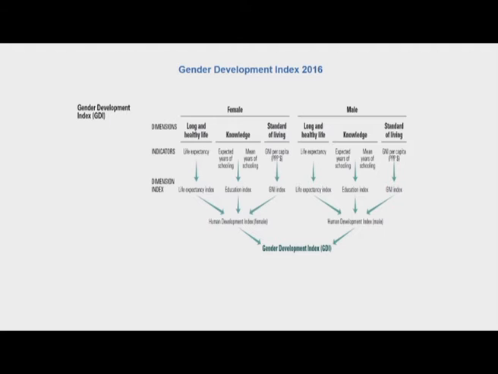And then the next step is of course to construct the dimension indices, the life expectancy index, education index and the GNI index, and similarly dimension indices are constructed for the male counterparts. So, accordingly we have the HDI for females and the HDI for males, the female human development index and the male human development index. And then the GDI is calculated by looking at the HDI of females compared to that of the males. Let us look at this with the formula that is used for GDI construction based on the 2016 technical report and an illustration followed by that.